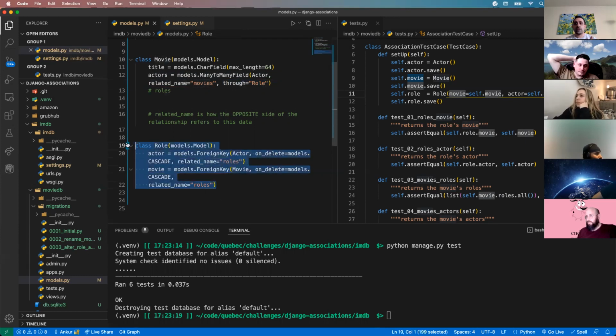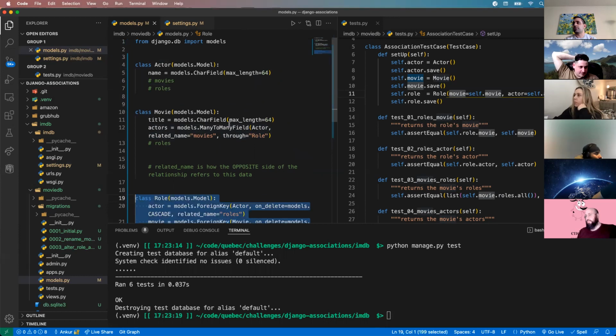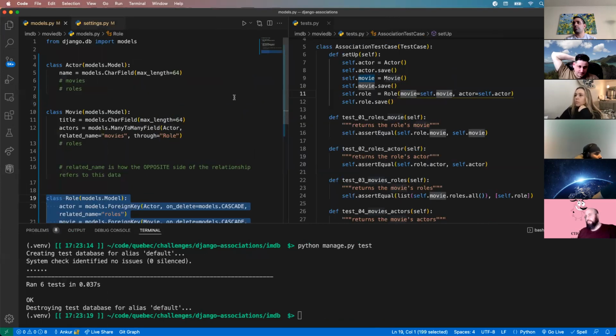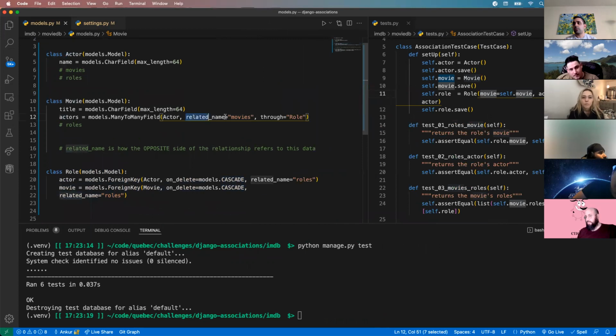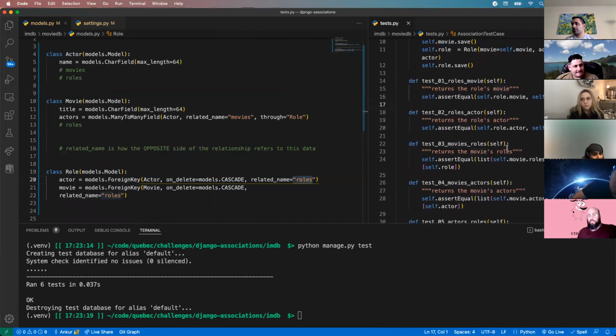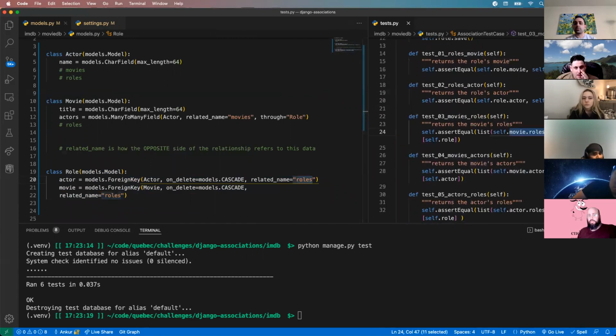So with everything done correctly, let's review here. Again, we need to establish the relationship. Actor and movie have a many-to-many. So we create a many-to-many field, have a related name, and tell it to use the role table as a join table. The reason we want this is because we want access to these fields, roles right here. Otherwise, we cannot access movie.roles because that field would never exist.